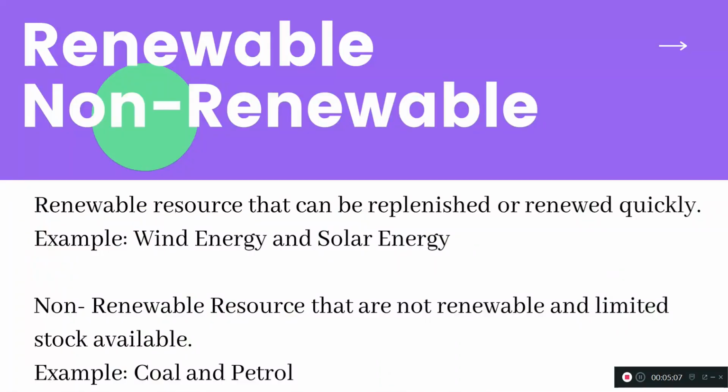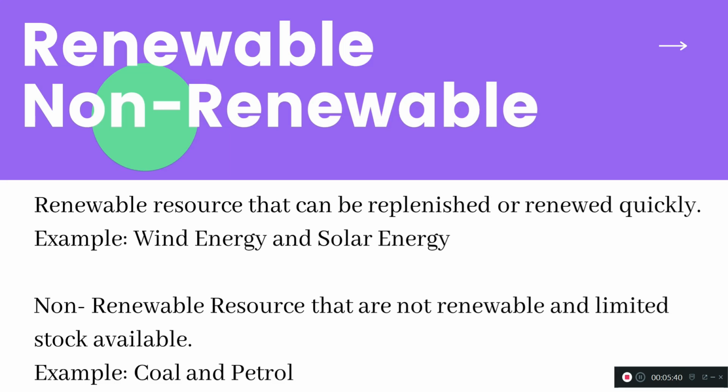Next one is the renewable and non-renewable resources. These are resources that can be replenished or renewed quickly. Wind energy and solar energy are examples of renewable resources. They are available in plenty of quantity, so we don't need to renew them often, right? Non-renewable resources are not renewable and have limited stock available, right?